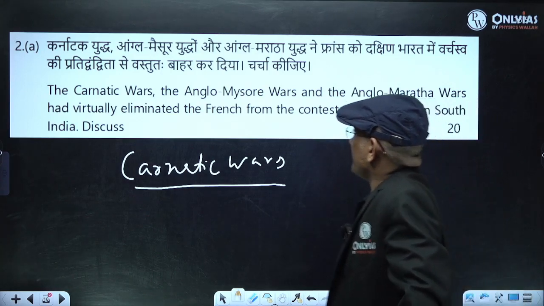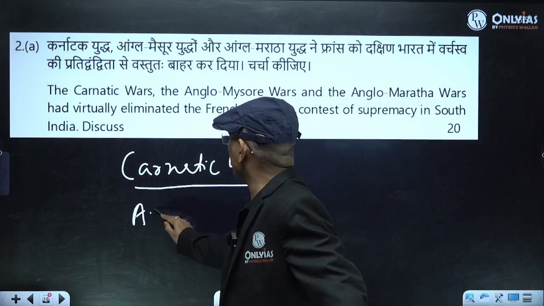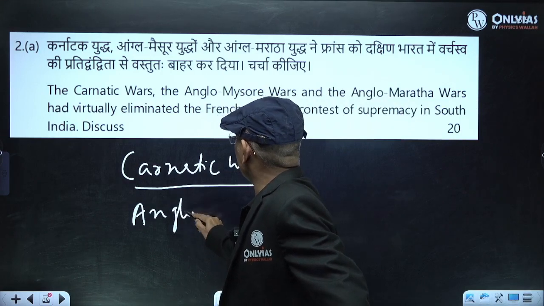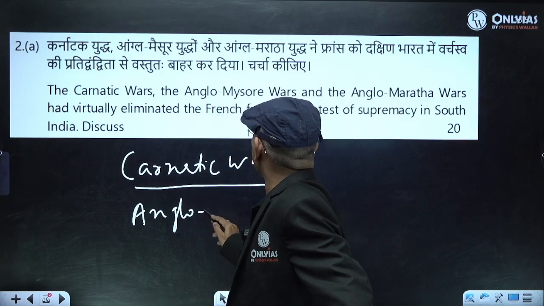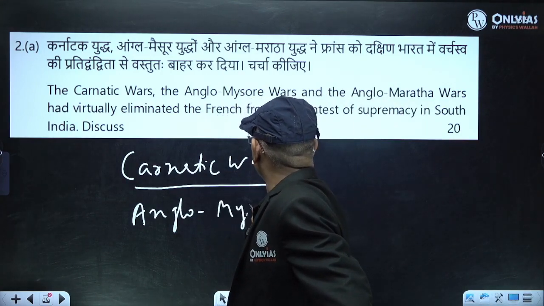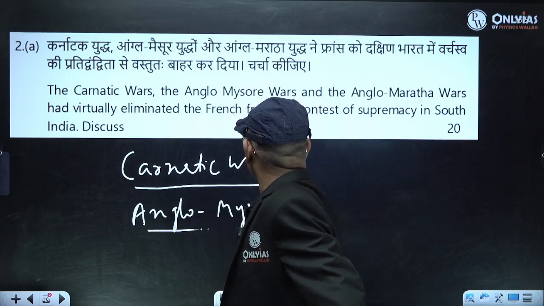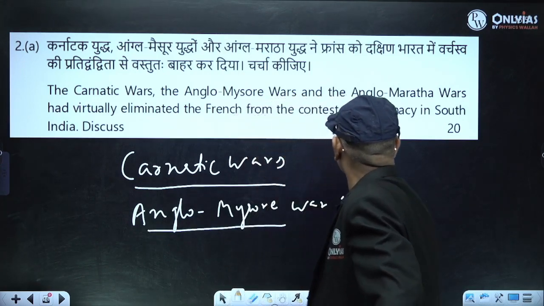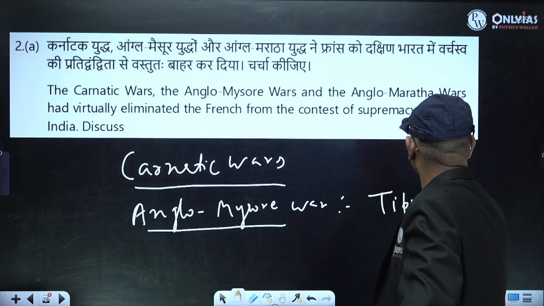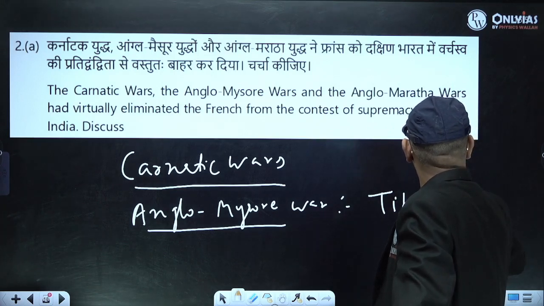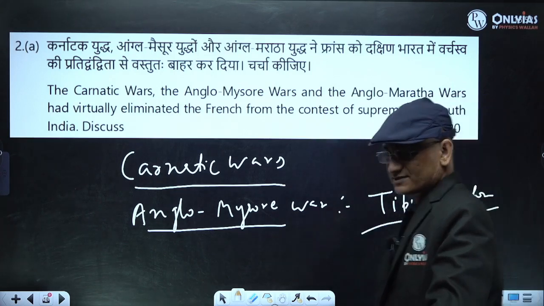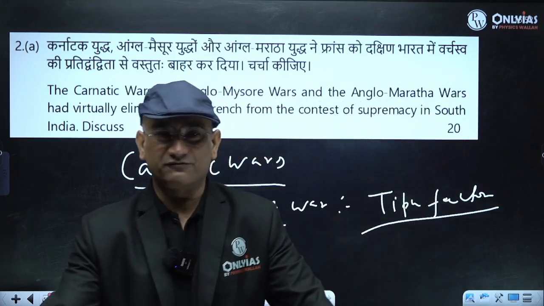Then in the Anglo-Mysore War, the real threat for the British was what? The Tipu factor. You all know that Tipu had a relation with France. Tipu maintained good relations with France.